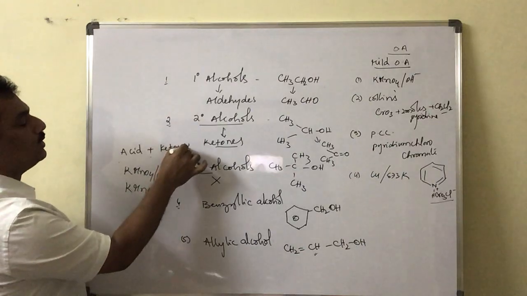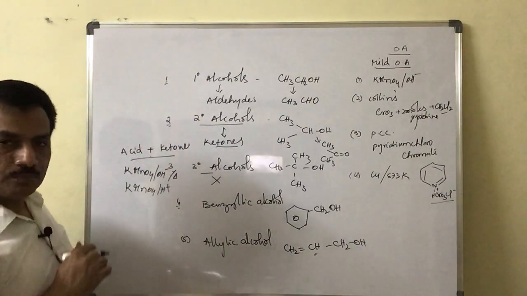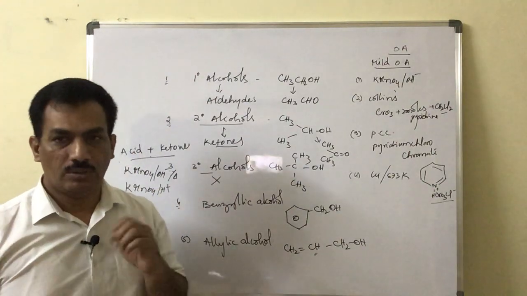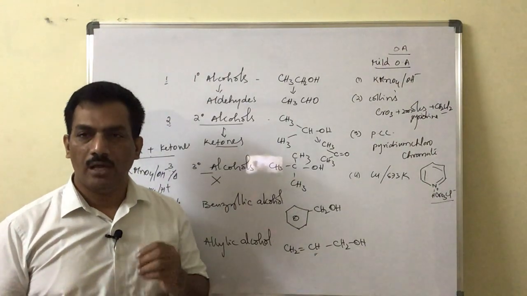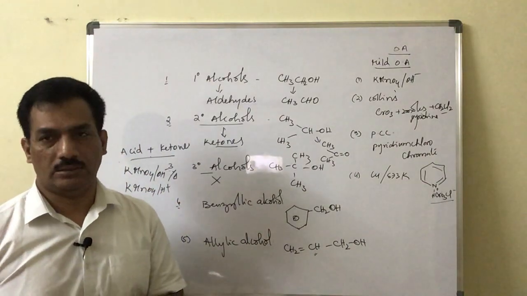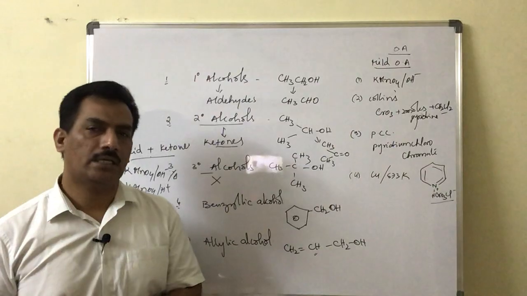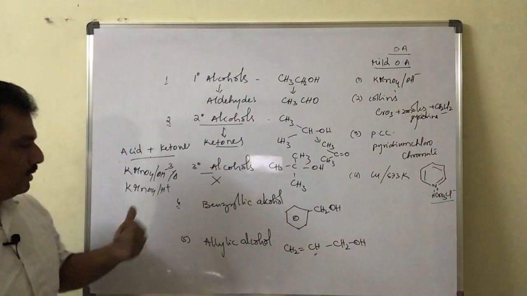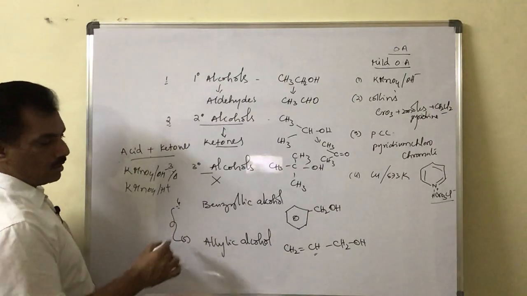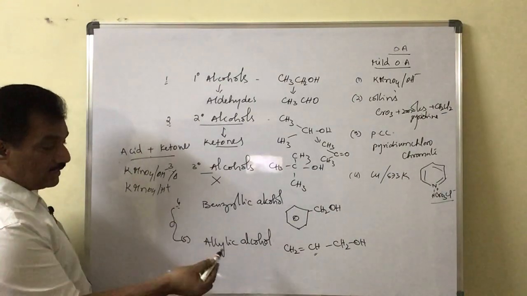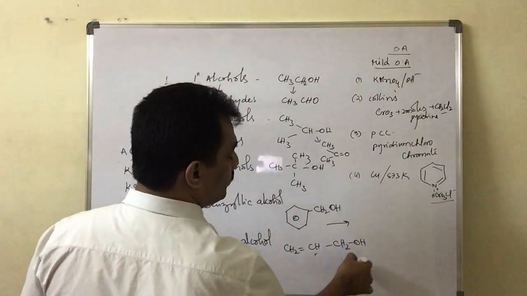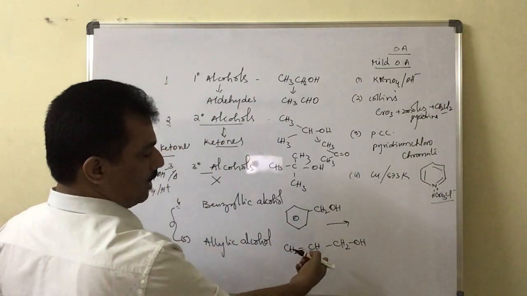Here only ketones are not forming. In this reaction, when tertiary alcohols are treated with drastic conditions, we can expect the formation of ketone along with acids. That means a mixture of ketone and acid will form in this treatment. And then benzylic and allylic alcohols, these two are oxidized to the corresponding aldehydes, because both of these appear as primary alcohols.